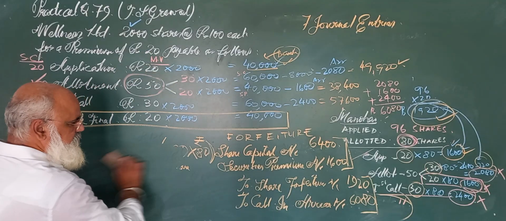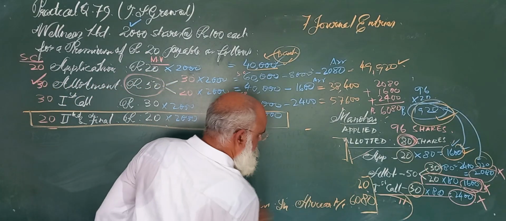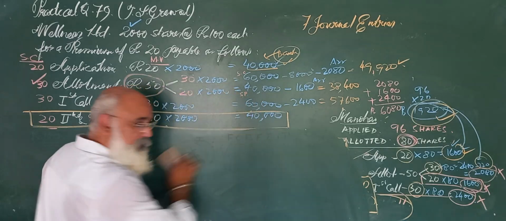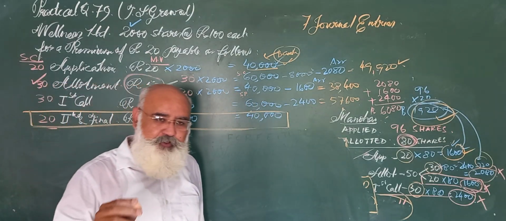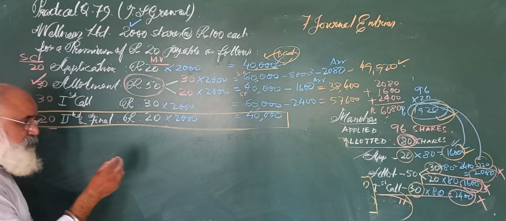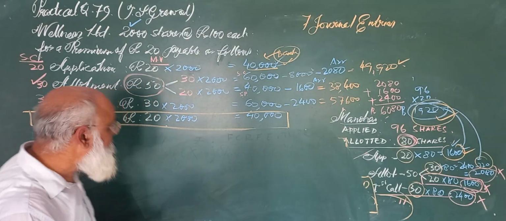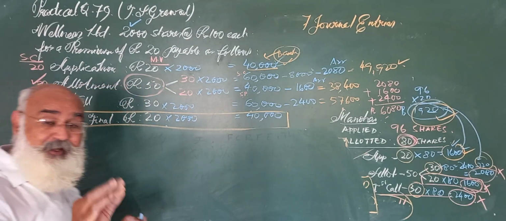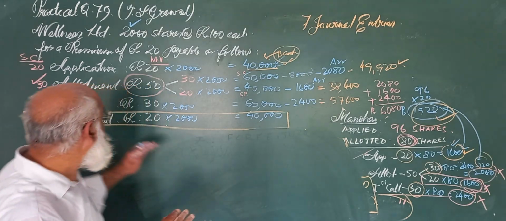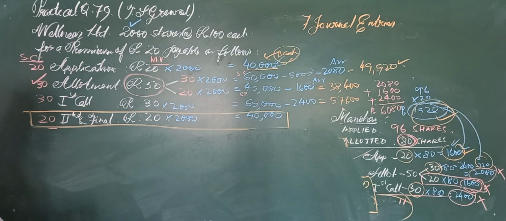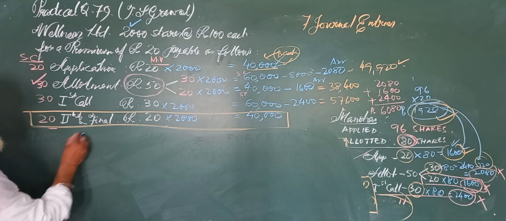So I am wiping this. See, I really love writing with chalk. So I'm not using the smart board because I love writing with chalk. I'm writing since last 25 years. So now you see how I'm going to pass the entries. I think blue will be fine. So we'll write bank account.